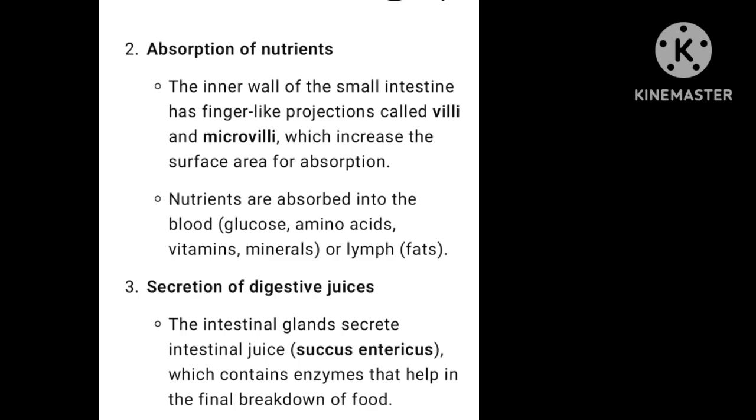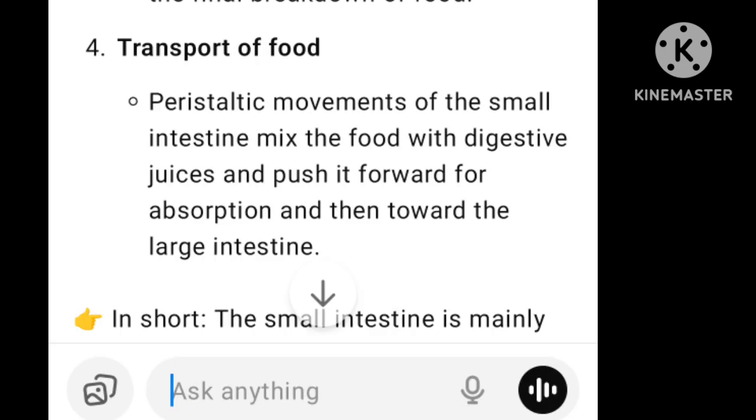Third one is secretion of digestive juice. The intestinal glands secrete the intestinal juice, which contains the enzymes that help in the final breakdown of food. Fourth one is transport of food. Through the peristaltic movement, the small intestine mixes the food with digestive juice and pushes it forward for absorption and then towards the large intestine.